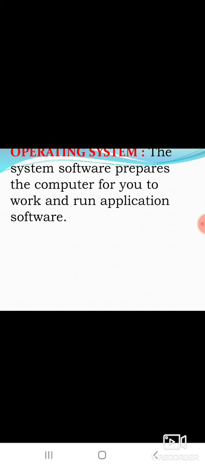The operating system is always the first software that is loaded into the computer. When we switch on the computer, Windows 7 or Windows 10 will come. So the operating system is always very important. If your system does not have any operating system, it will not work, because the operating system manages all the work and runs application software.